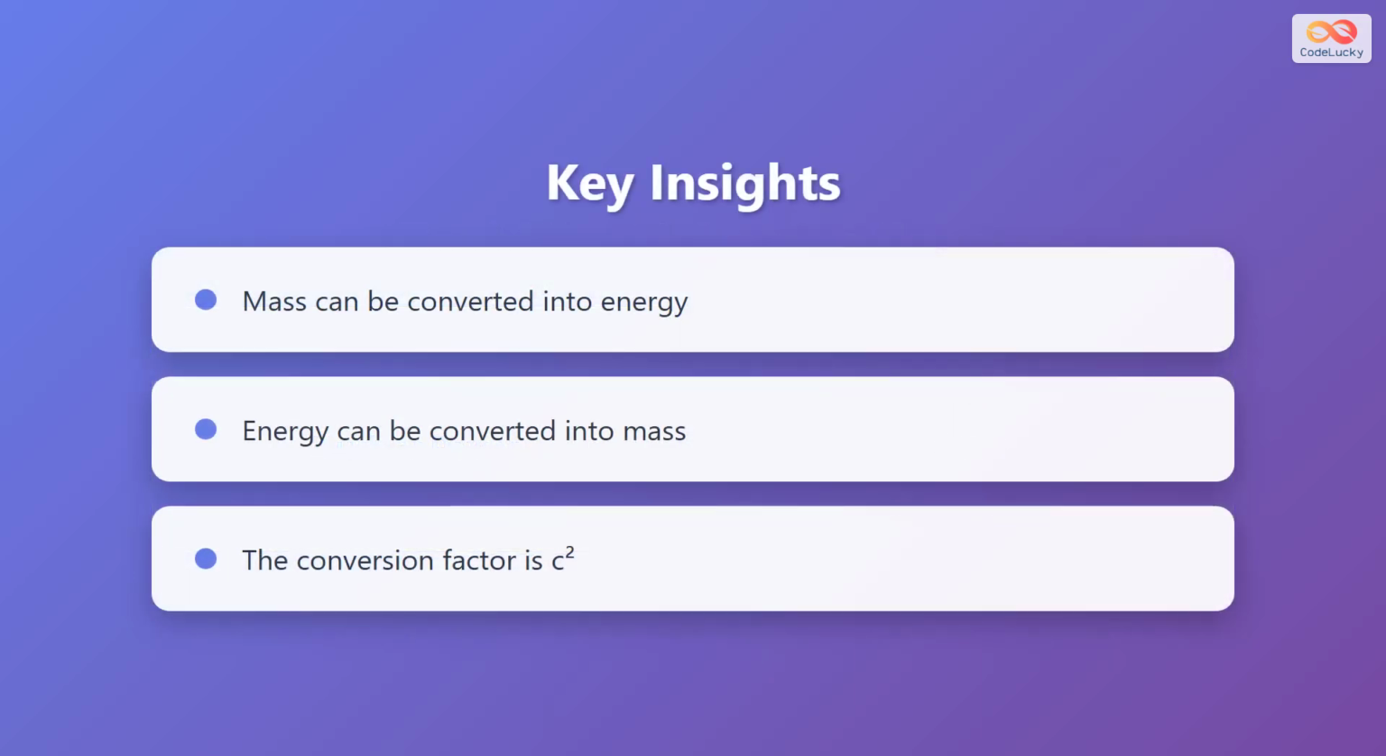There are 3 fundamental insights from this equation. First, mass can be converted into energy. This happens in nuclear reactions and particle collisions. Second, energy can be converted into mass. Particle accelerators routinely create new particles by converting pure energy into matter. And third, the conversion factor between them is c², the speed of light multiplied by itself. This conversion factor determines exactly how much energy you get from a given amount of mass, and vice versa.